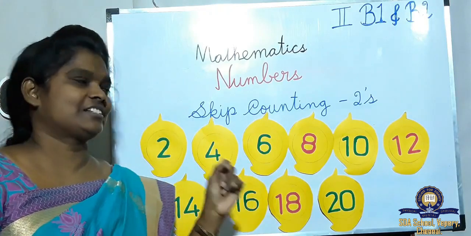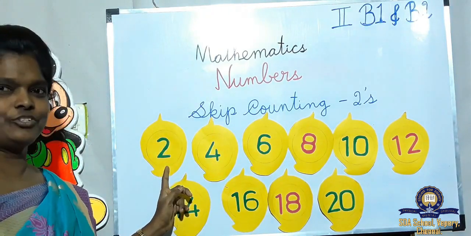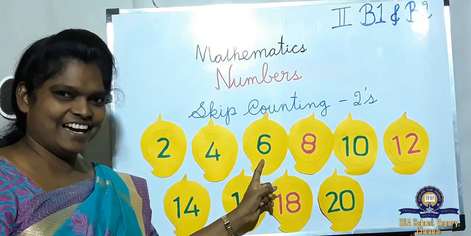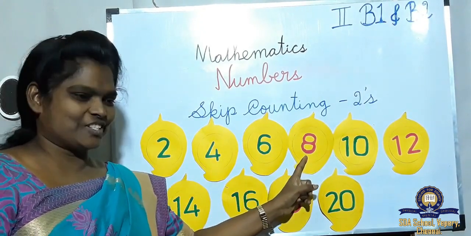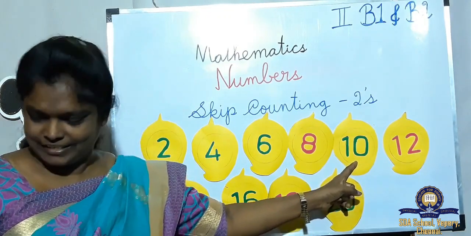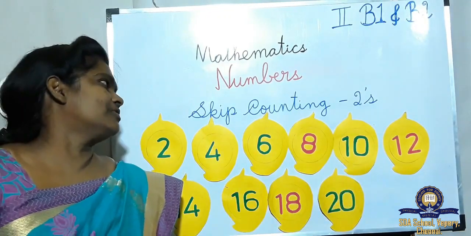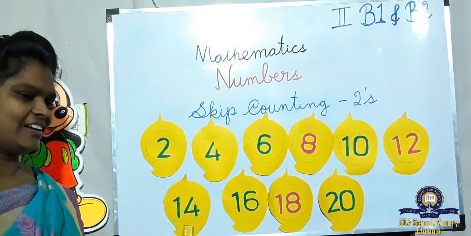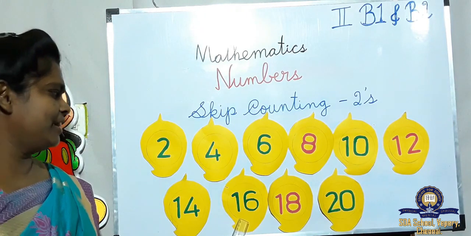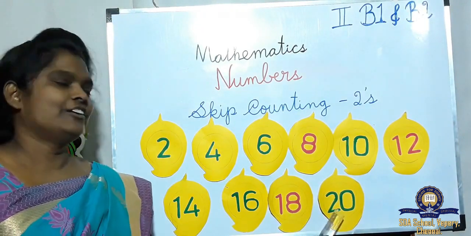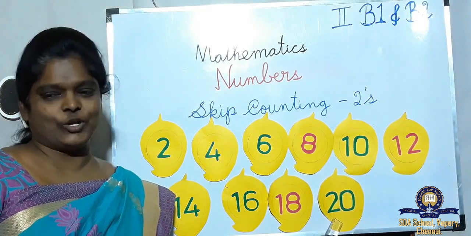Yes. 2 ones are 2, 2 twos are 4, 2 threes are 6, 2 fours are 8, 2 fives are 10, 2 sixes are 12, 2 sevens are 14, 2 eights are 16, 2 nines are 18, 2 tens are 20.